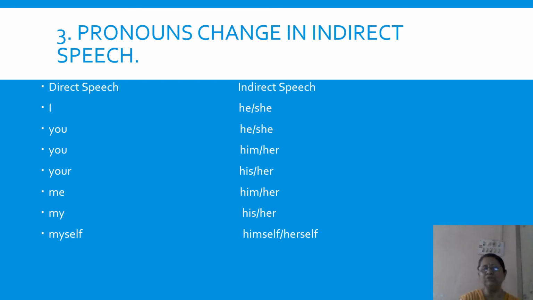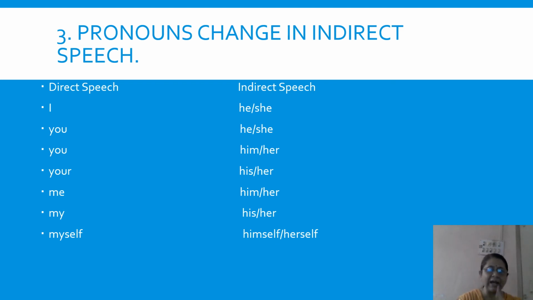So you'll have to be very careful. I cannot remain as I in indirect speech. You have to change it to he or she and see the name and then change it. You again changes to he or she. That means I is in the first person, it changes to the third person. You is in the second person, it changes to he or she.